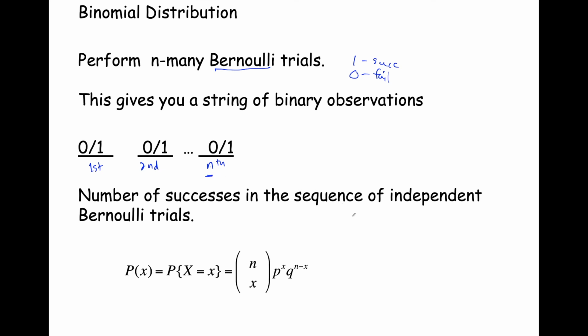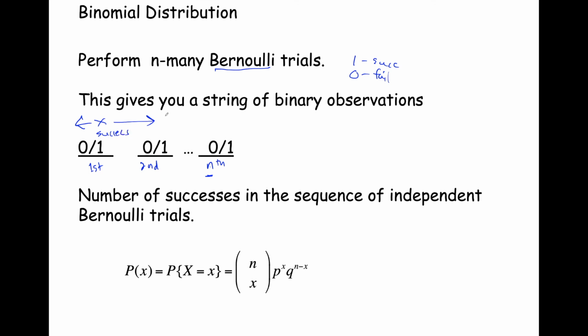That's like saying, if I pick a team of n people, what's the probability that I have some number of women that I picked? And so the probability, for this so-called binomial distribution, is equal to n choose x. What that means is, out of those n trials, we're going to choose x many of them to be a success.